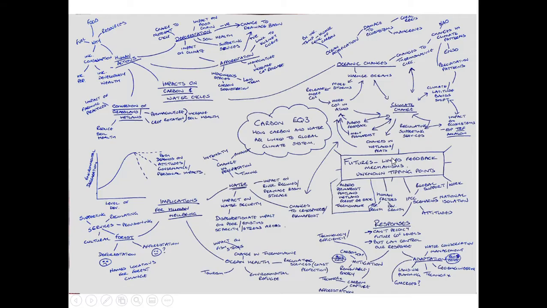So let's have a look at the final mind map. Now, as we come to the end of the course, we can start to see this is getting more and more complicated. And it's really important in geography that we don't just see each individual topic and each individual inquiry question as standalone. Now is the time to reflect on everything that we've done throughout the A-level course and start to draw the links between them all. And it's going to be your understanding and application of this that is going to lead to you getting the best possible grades in the exam.